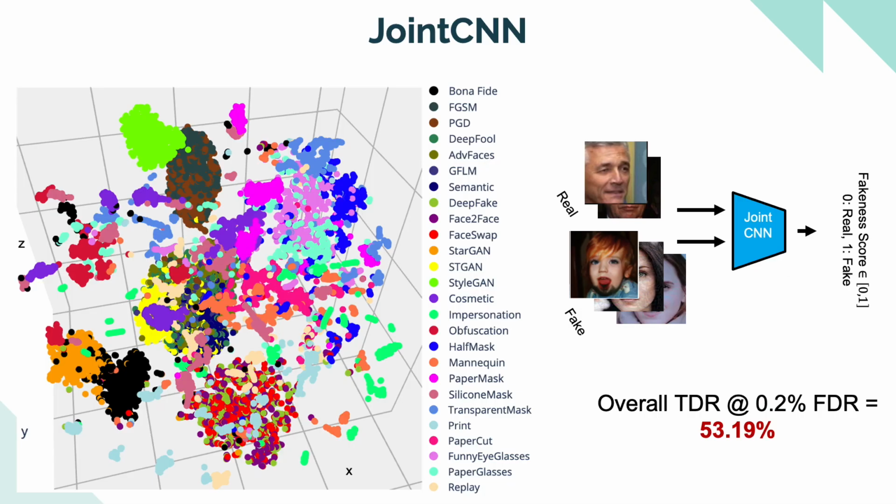Majority of the works that tackle multiple attack types pose the detection as a binary classification problem, with a single network learning a joint feature space. For simplicity, we refer to such a network architecture as joint CNN. But consider the diversity in the available attacks, from imperceptible adversarial perturbations to digital manipulation attacks, both of which are entirely different from physical print attacks. For these reasons, learning a common feature space to discriminate all attack types from bona fides is challenging, and a joint CNN eventually fails to generalize well even on attack types that are seen during training.